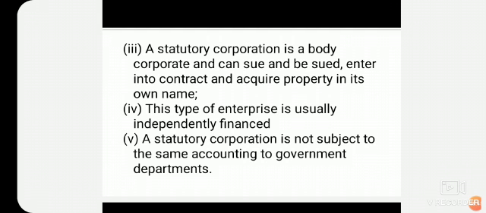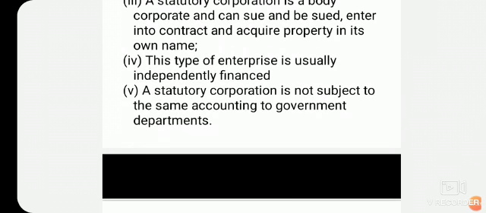The central government presents its budget, and the concerned state also presents its budget, but statutory corporations do not depend on them. They have their own source of finance and utilize it without relying on a government budget. That is the fourth feature of a statutory corporation.